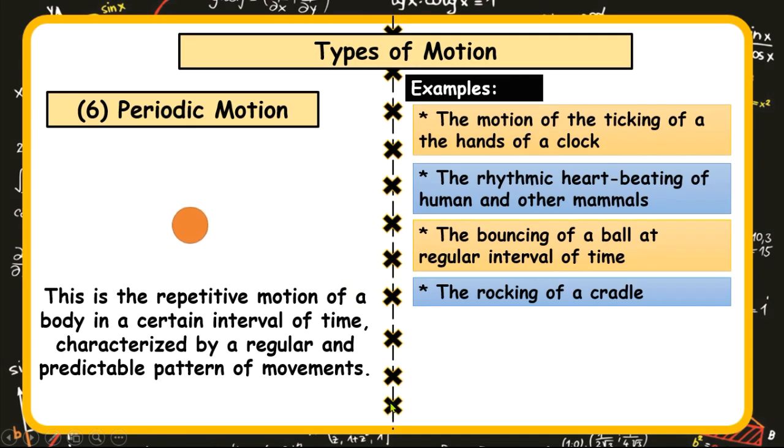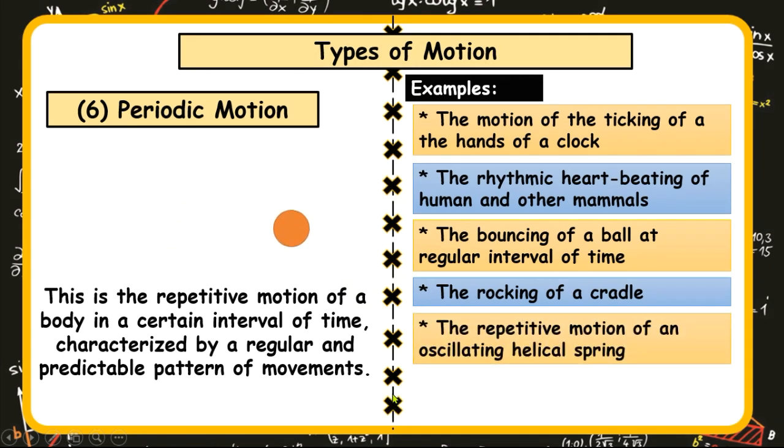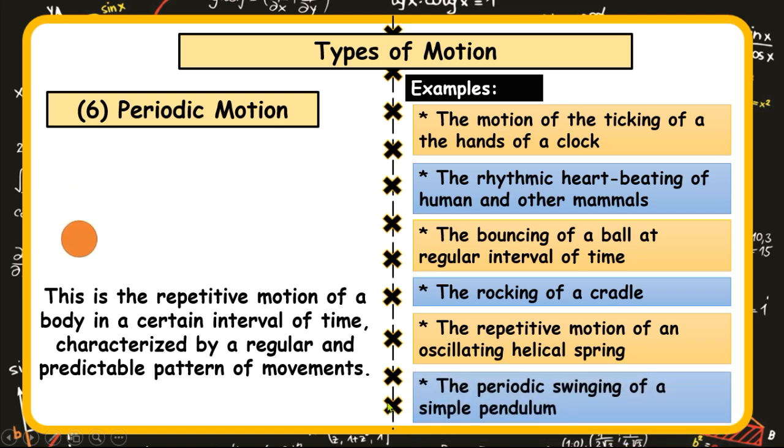The next example is the repetitive motion of an oscillating helical spring. As we looked at the helical spring under oscillatory motion, that type of motion is also periodic in nature. And the last is the periodic swinging of the simple pendulum. The pendulum oscillating forward and backward is also an example of periodic motion.